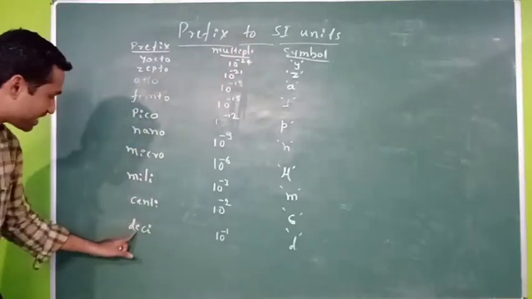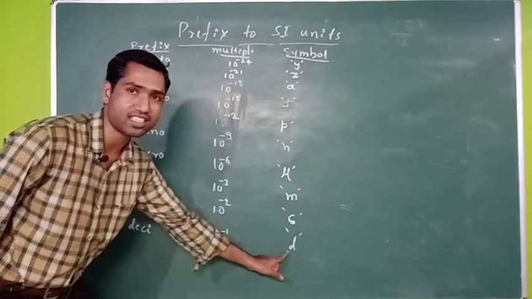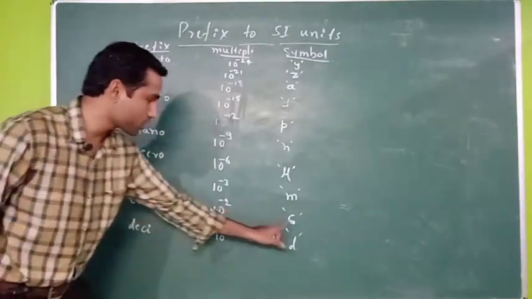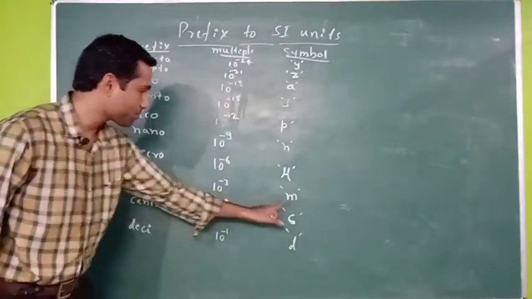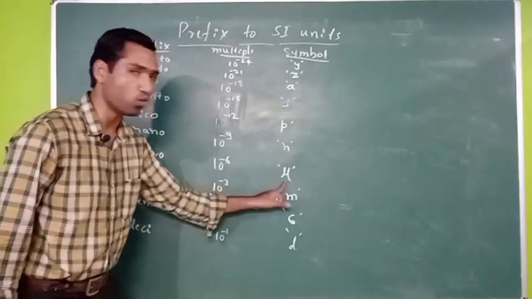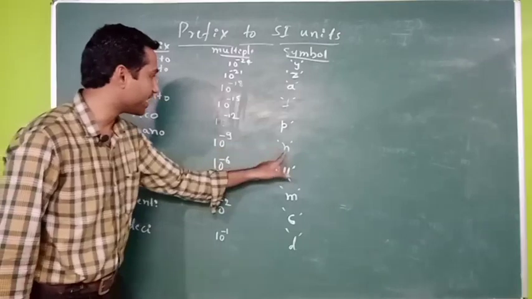So the first one is deci, 10 raised to minus 1. Small d is the symbol for that. Centi, 10 raised to minus 2. Small c is the symbol. Milli, 10 raised to minus 3, small m. Micro, 10 raised to minus 6, mu. Nano, 10 raised to minus 9, small n.